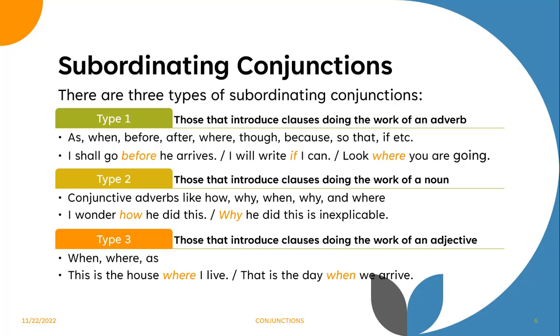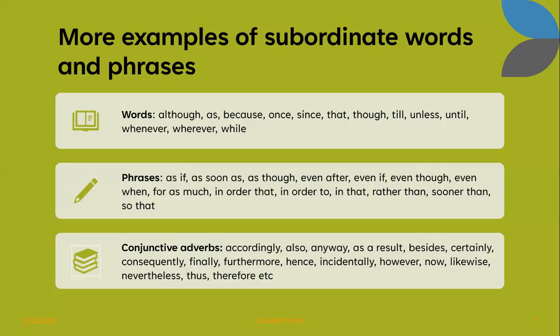And as you can see, most conjunctions are subordinating conjunctions. So here we have a few examples. We have some words: although, as, because, once, since, that, etc. Phrases: as if, as soon as, though, even after, even if, even though.